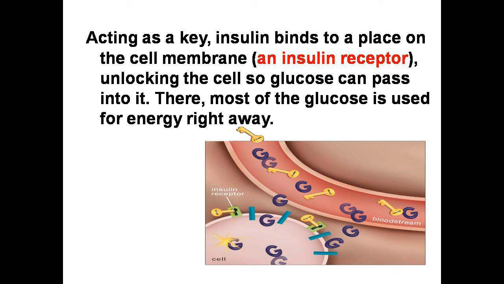Before this I already told you that insulin acts as a key. Insulin binds to a place on the cell membrane of a cell. That place or part of the cell membrane is called the insulin receptor, and it is a glycoprotein. Insulin unlocks the cell so that glucose can pass into it. There, most of the glucose is used for energy.